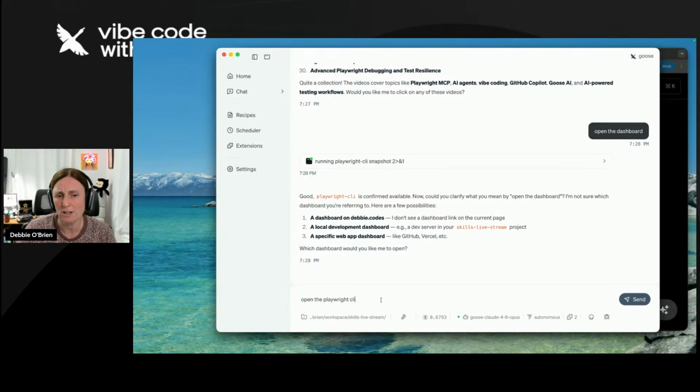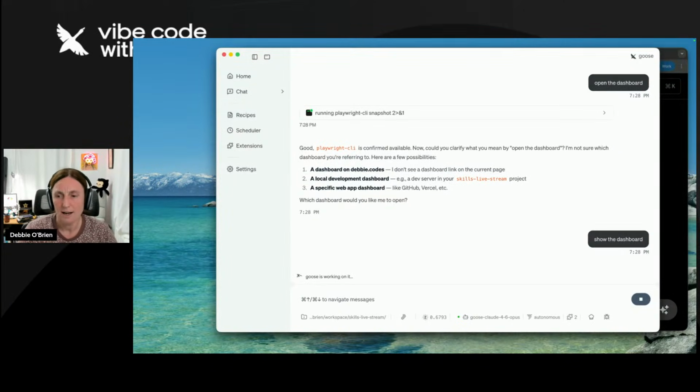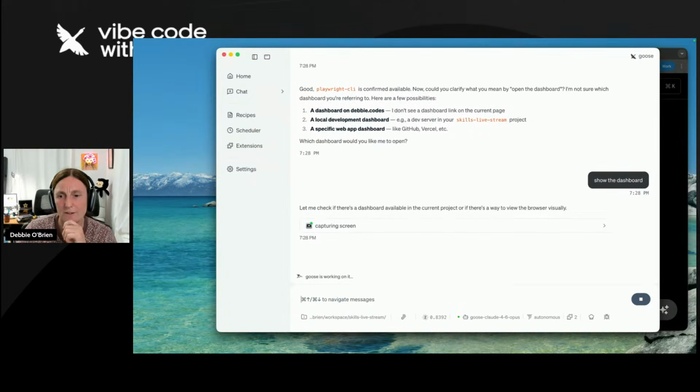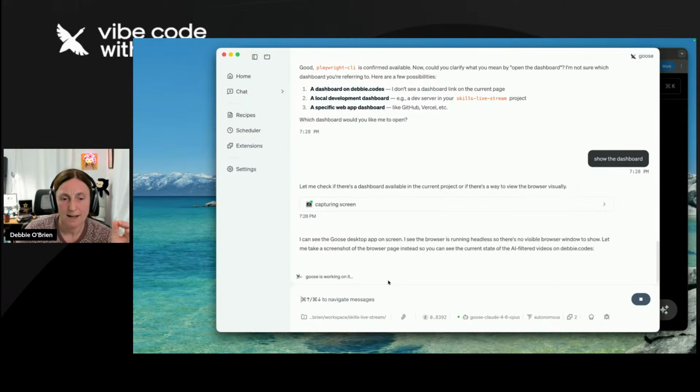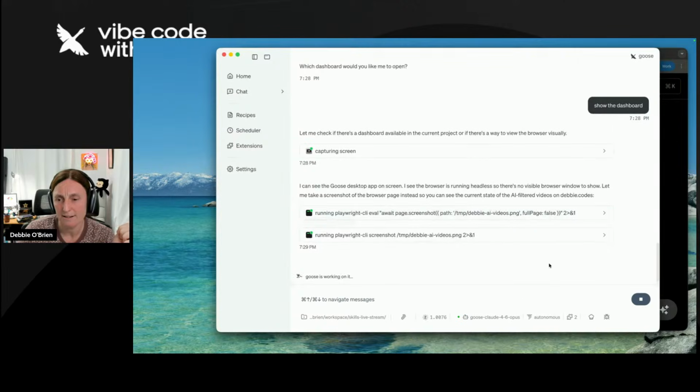No, it's not open. I think it's show, actually. Show the dashboard. I think when I was reading through the commands, they used show. Let's see if it is the right one. If not, I'll just tell the agent specifically. No, that's not what I wanted.